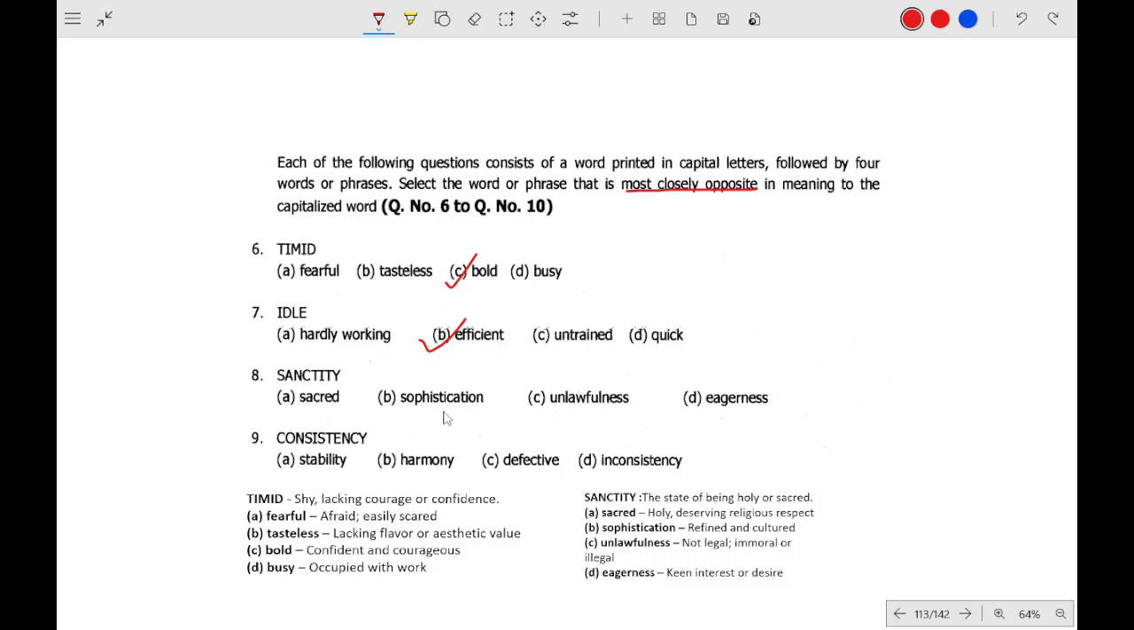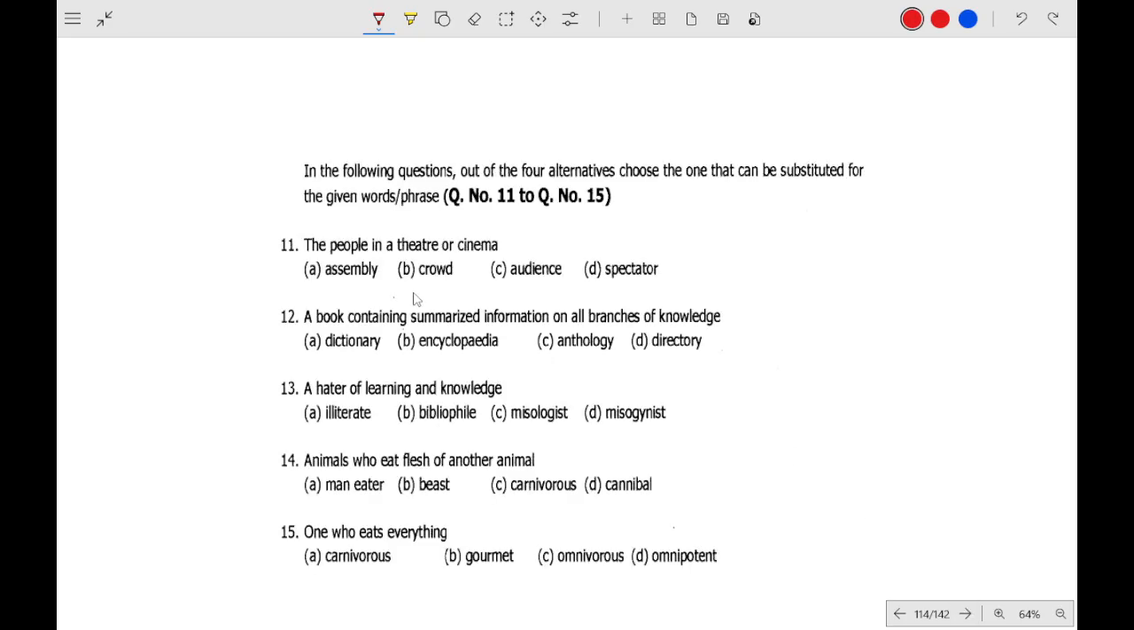So what will be the correct option? It will be unlawfulness. Consistency, the opposite will be inconsistency. The people in the theatre area, audience. Book containing all branches of knowledge, it will be encyclopedia. Hater of learning and knowledge, so it will be mythologist.